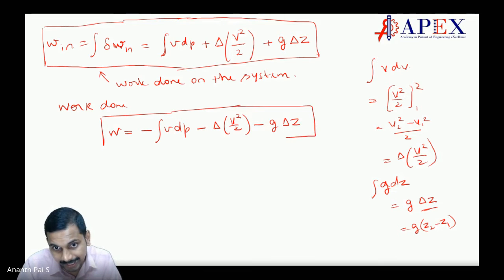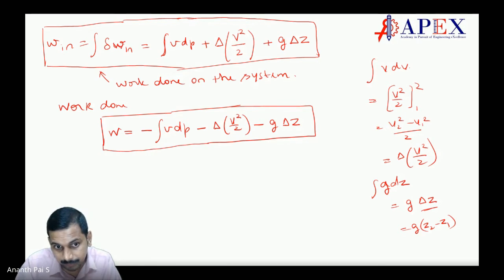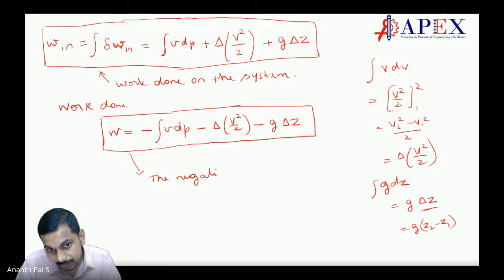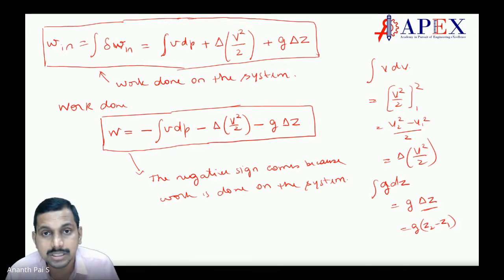Why did I put minus everywhere? Because work done on the system is negative. The negative sign comes because work is done on the system.